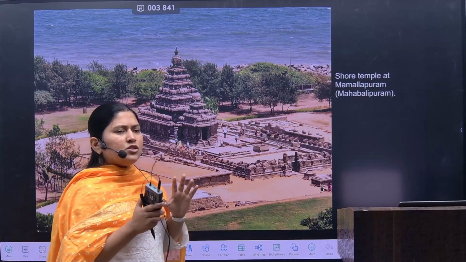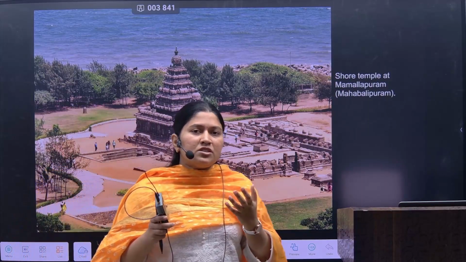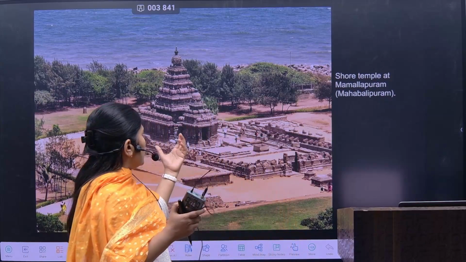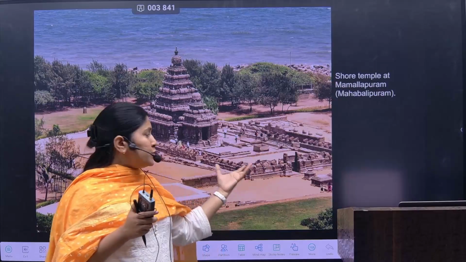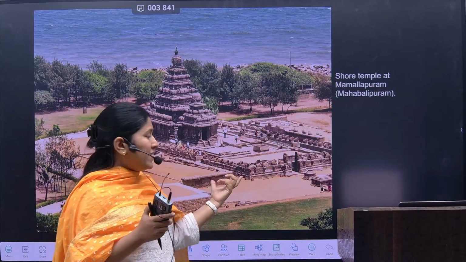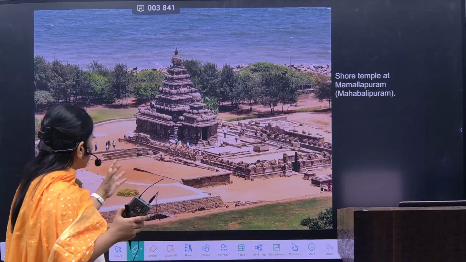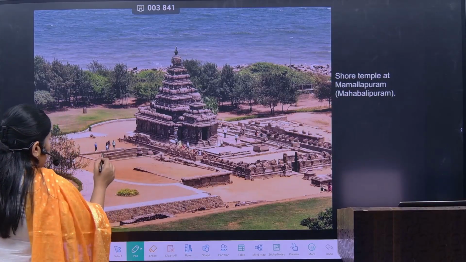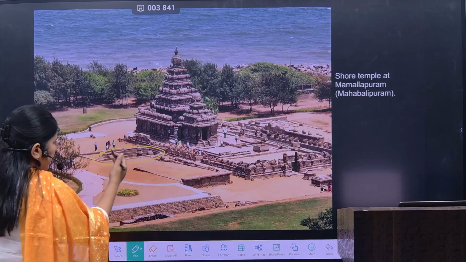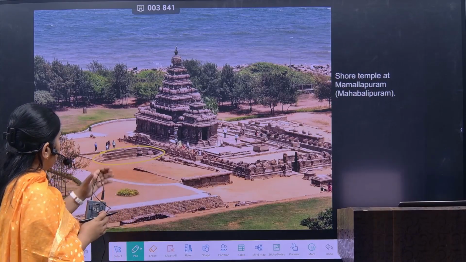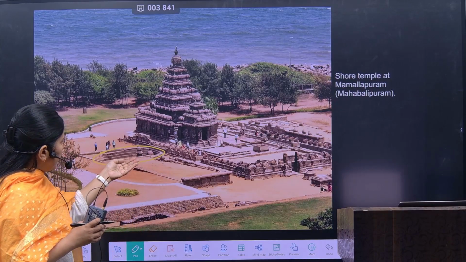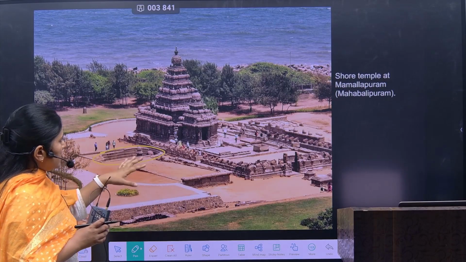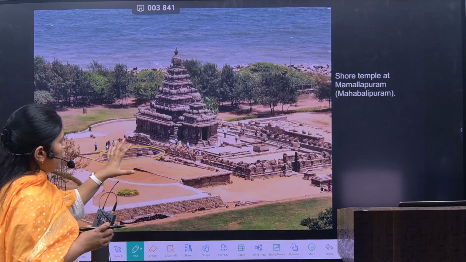And evidence also says that the education system was at such a high peak that these temples also had educational institutions nearby. That is why you will see the construction of lakes. Now see, this is a lake, an underground lake, below the land, which has fresh water. So this is the architectural planning of this temple.